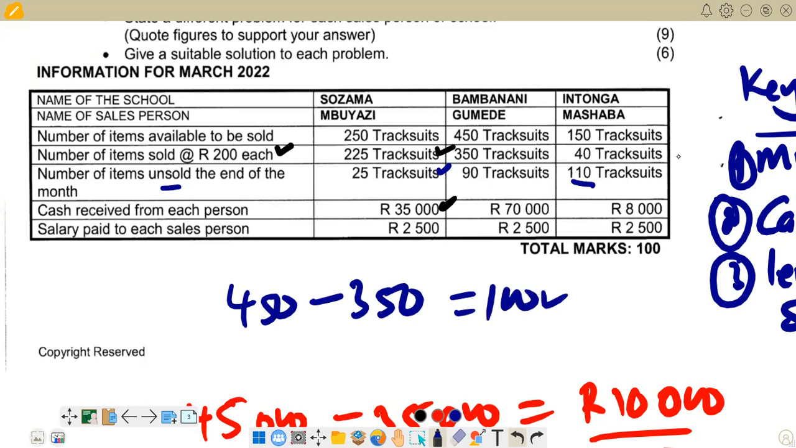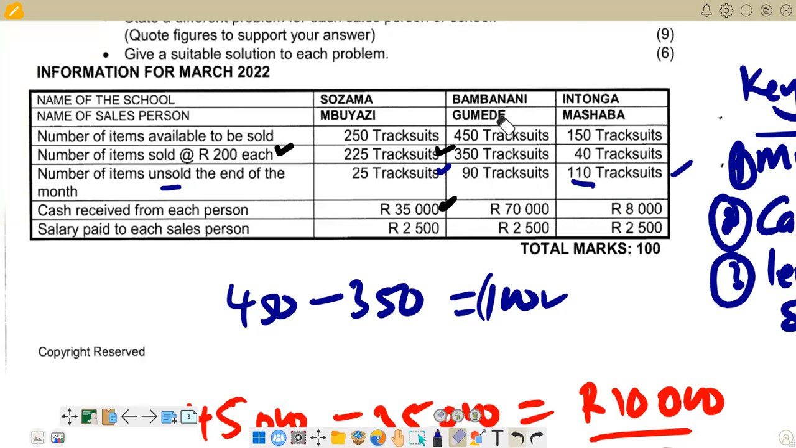So this figure, we compare it with this figure. So it means on practical on ground, we have got 100 units, but the units that were supposed to be there are 110. So this is what we have there.